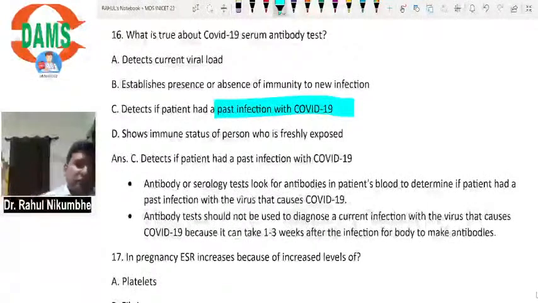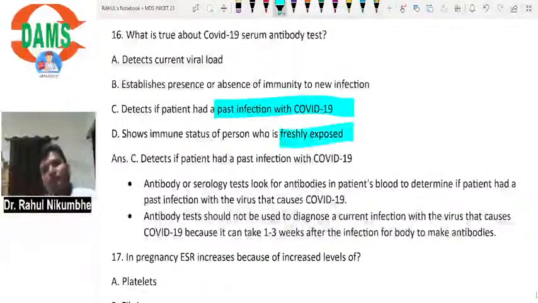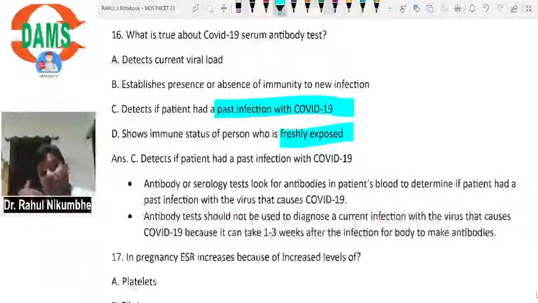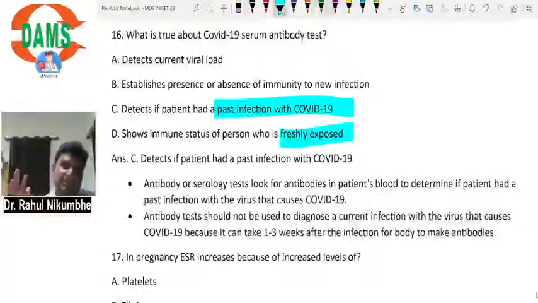Okay, then shows immune status of a person who is freshly exposed. No, if a person is freshly exposed, then you will detect the RT-PCR, that is the virus from the secretions. You are not going to test the antibodies, because formation of antibodies will take at least 1 to 3 weeks. So if the patient is exposed today, the patient gets the infection today, then antibodies will be found after at least 1 week. Maximum it can take 3 to 4 weeks.